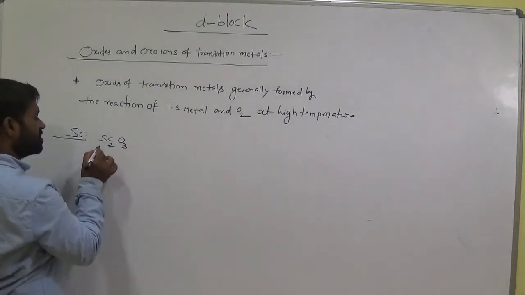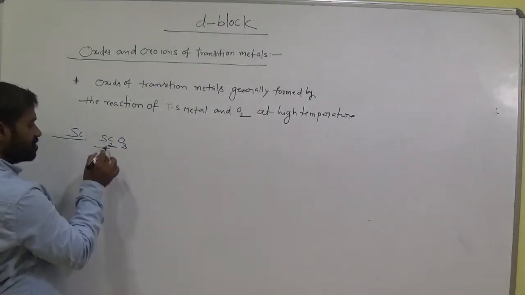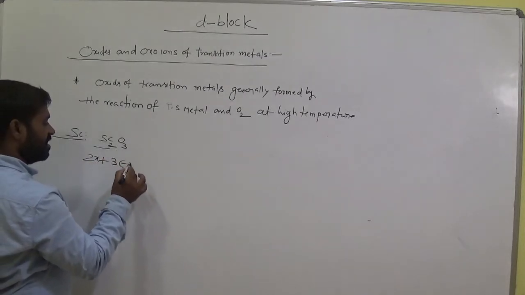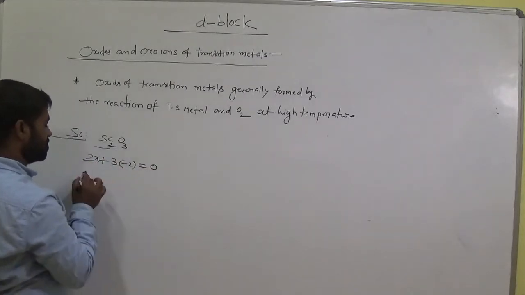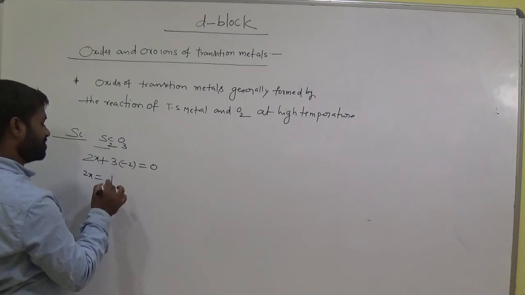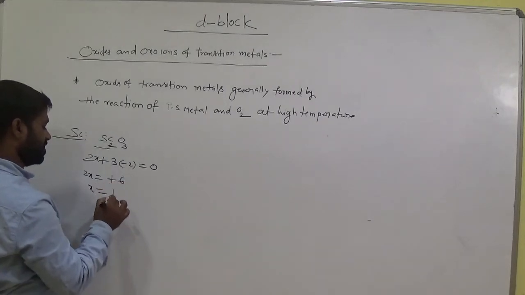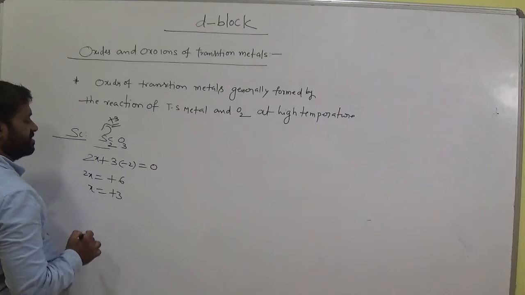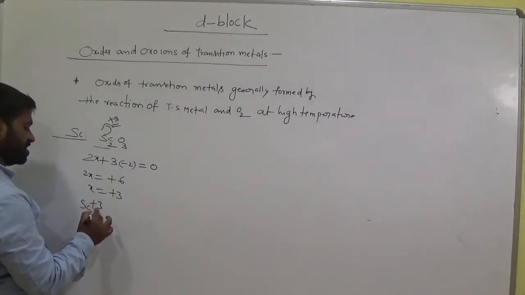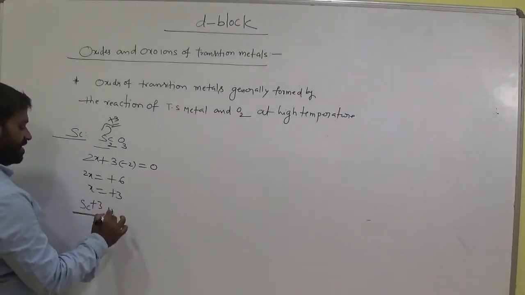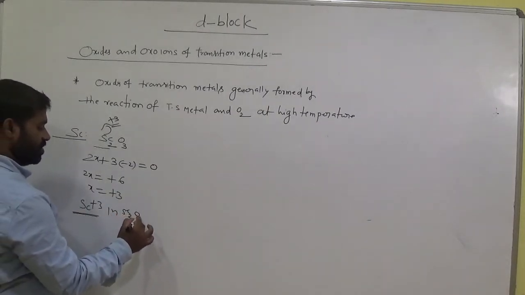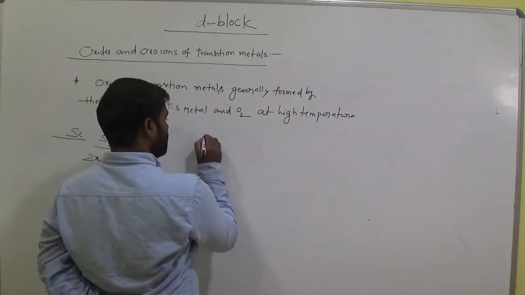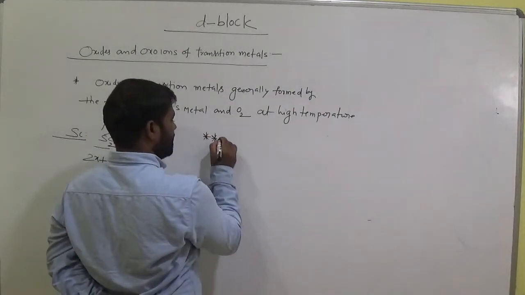Let us calculate oxidation state of scandium here. Two scandium atoms here we have taken as 2x. How many oxygens? 3. Each one carries minus 2, that equals 0. 2x equals plus 6. X equals to how much? Plus 3. So scandium has plus 3 oxidation state in Sc2O3. Okay.